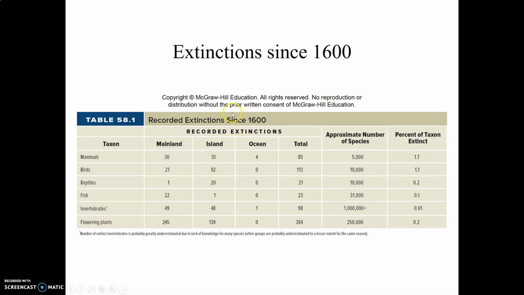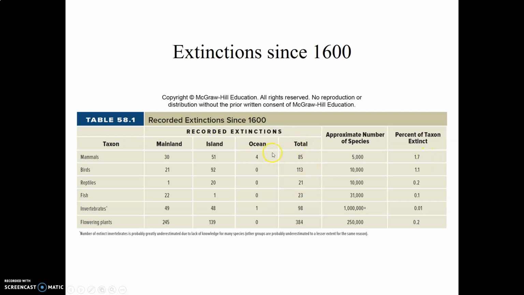So here's just an interesting table from your book that talks about the number of recorded extinctions since 1600. When we look at mammals as a group, about 5,000 approximate number of species. Since 1600, some 85 have gone extinct. So that's about 1%, almost 2% of the entire taxon. That's a fairly large group.